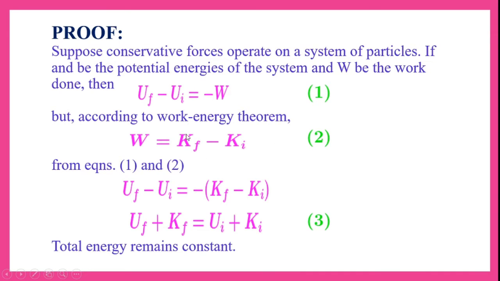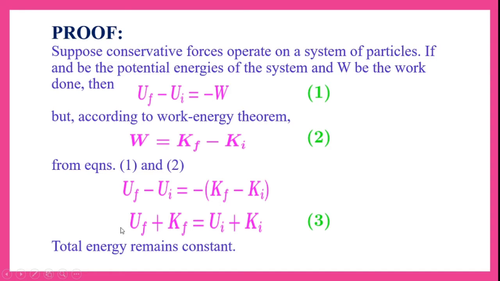From 1 and 2, if we substitute the value of W from equation 2 in equation 1, then we get UF minus UI is equal to minus of Kf minus Ki. Now interchanging the places of these terms, we get UF plus Kf is equal to UI plus Ki. Consider this as equation 3.